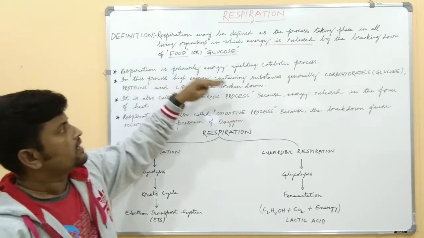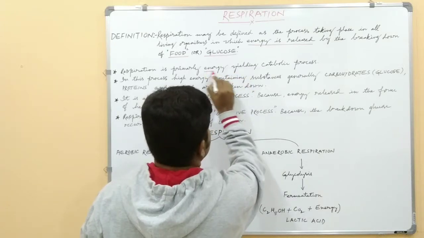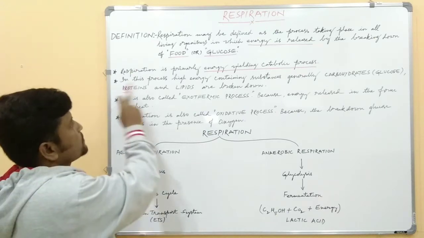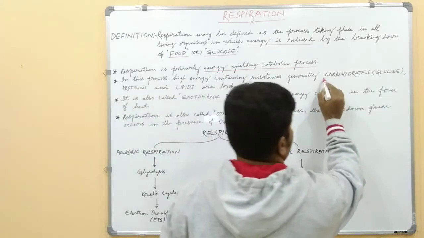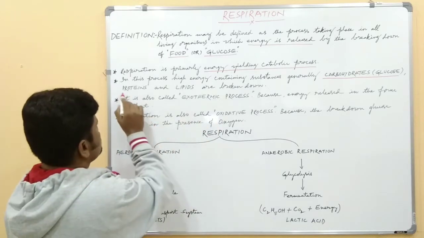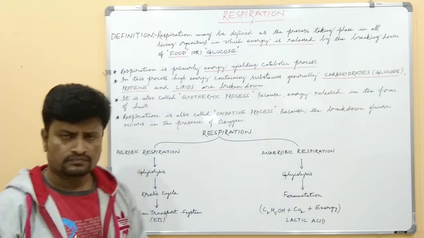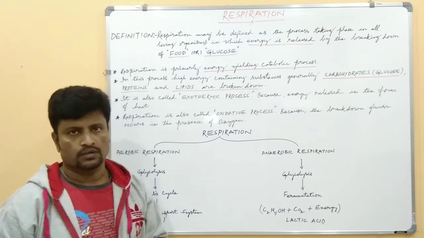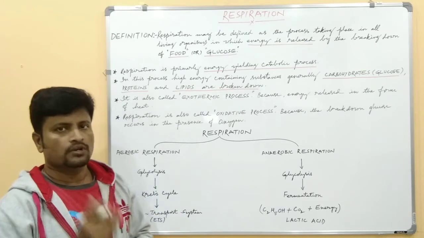Respiration is primarily an energy yielding catabolic process. Why is it called a catabolic process? In this process, high energy containing substances, generally carbohydrates, nothing but glucose, proteins and lipids, are broken down. In any catabolic process, the respiratory substrate is broken down. So not only glucose, any respiratory substrate that is broken down, that is called the catabolic process.